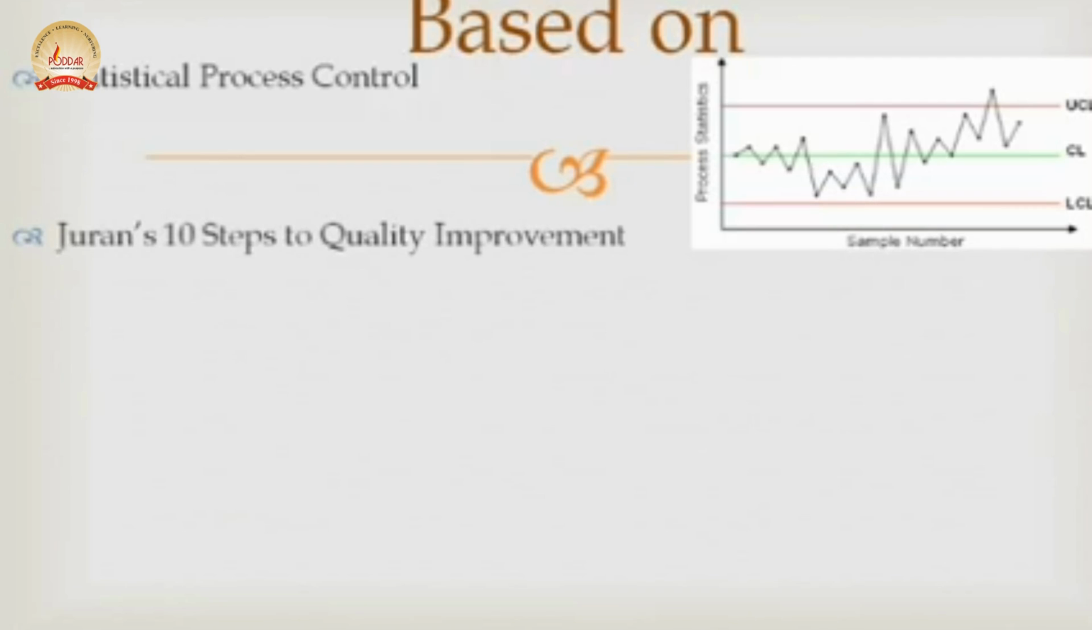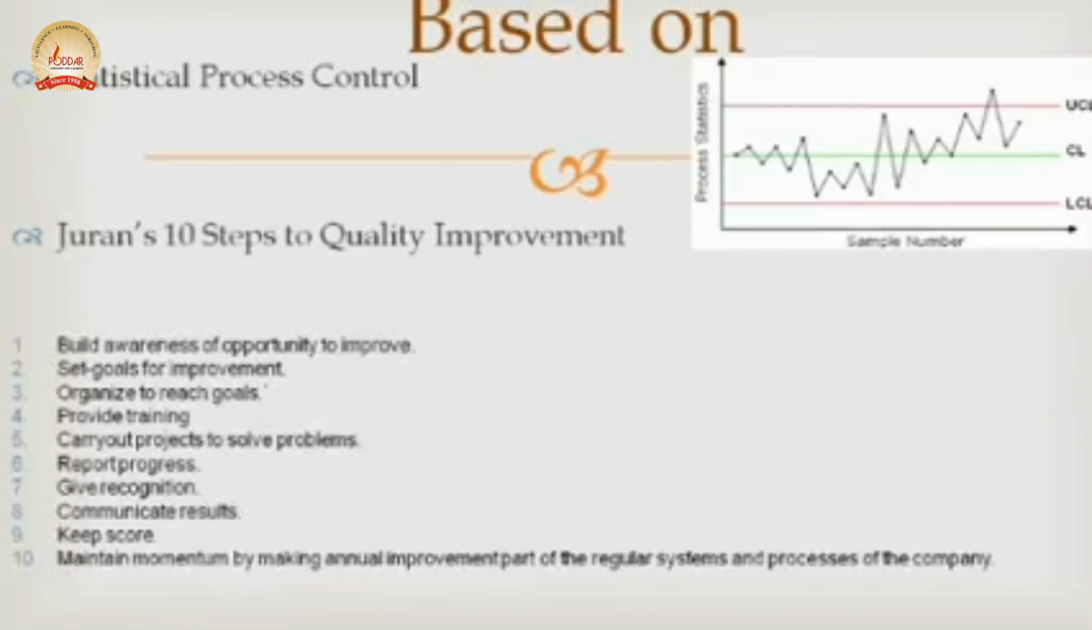Number 1, establish awareness for the need to improve. Number 2, set goals for improvement. Number 3, organize to meet the goals. Number 4, provide training. 5, implement projects. 6, report progress. 7, give recognition. 8, communicate results. 9, keep score. And finally, maintain the momentum by building improvement continuously.